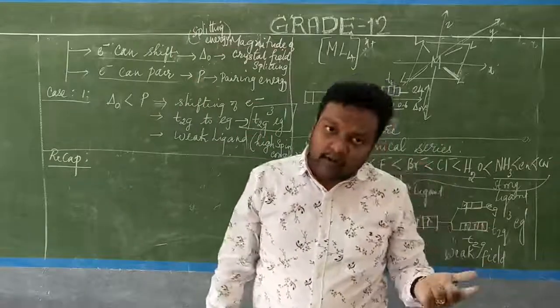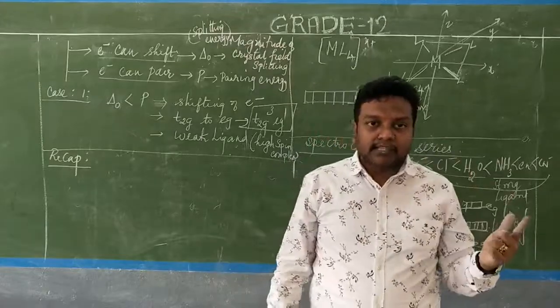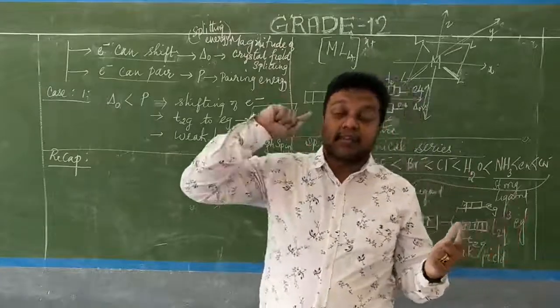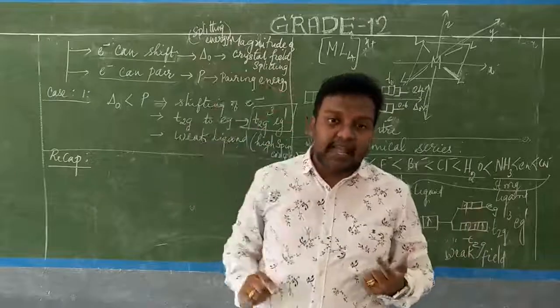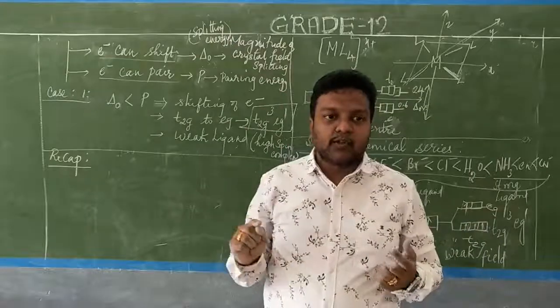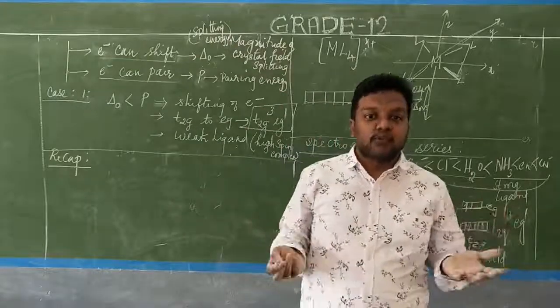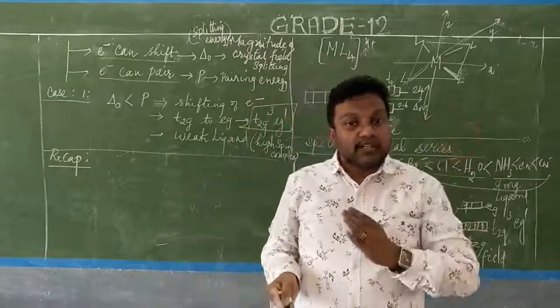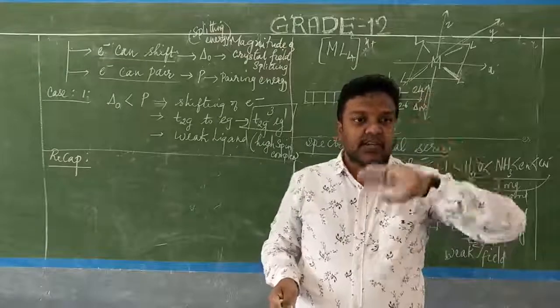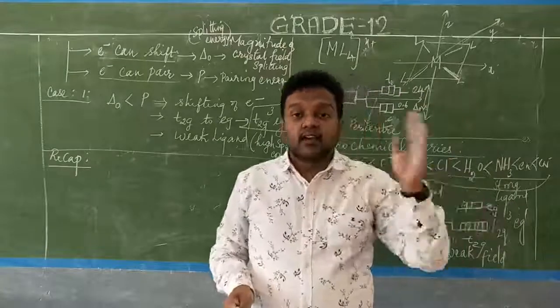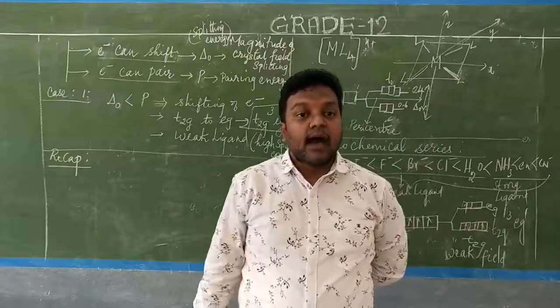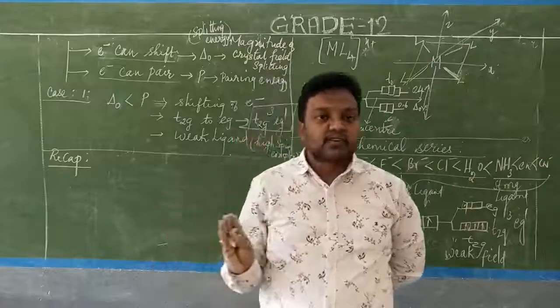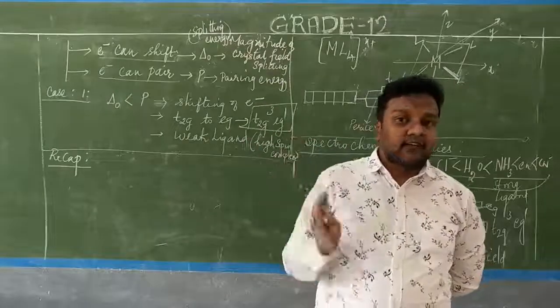Now coming to the tetrahedral complexes, the ligands are present in between the axes. In between the axes it will not experience much repulsive force, so there will not be much repulsive force. So inversion is taking place. The T2g and Eg condition gets inverted. The energy delta value also changes abruptly in case of the tetrahedral complexes.